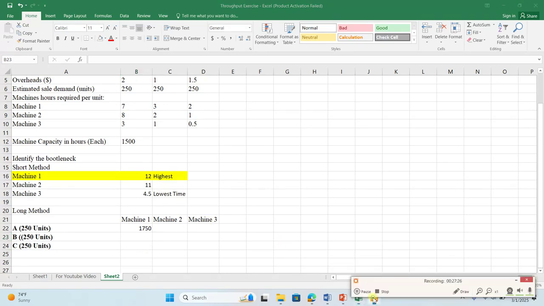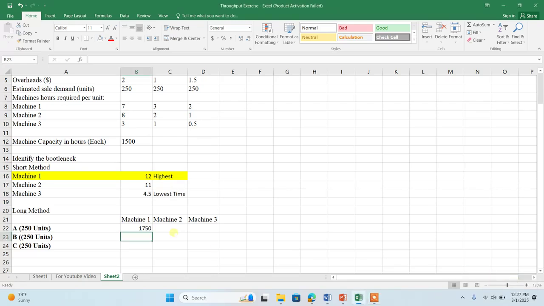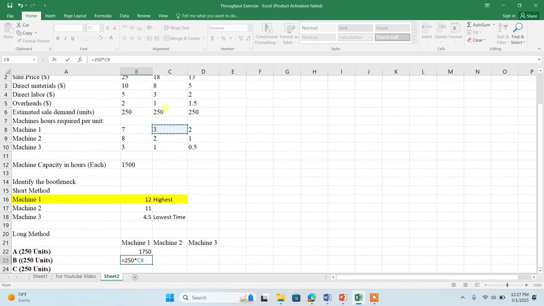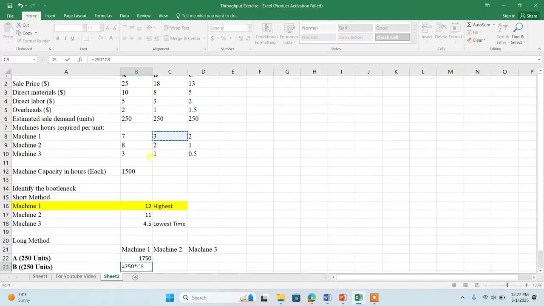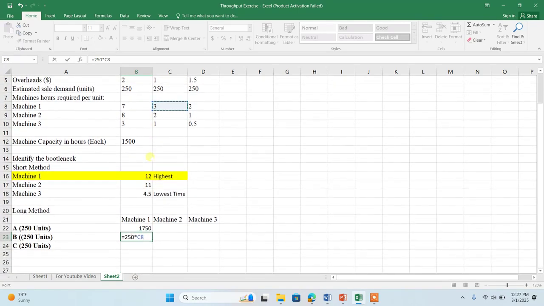So similarly, to produce 250 units of product B, how many hours do I require? 3 hours are required for 1 unit. If I want to produce 250 units of product B, I need 750 hours from machine 1, and to produce 250 units of C I need 500 hours.